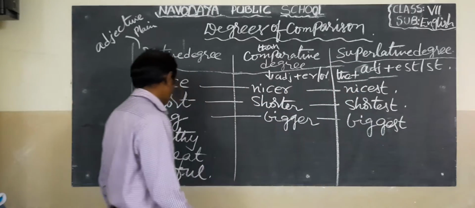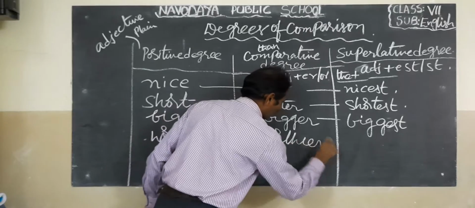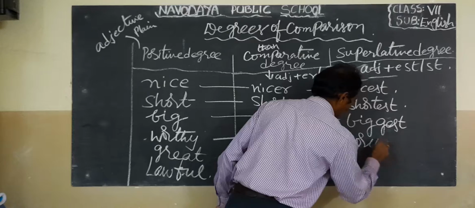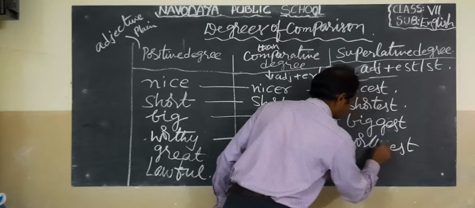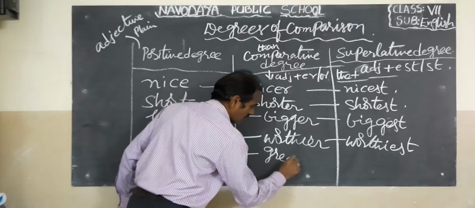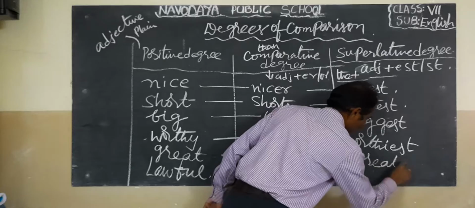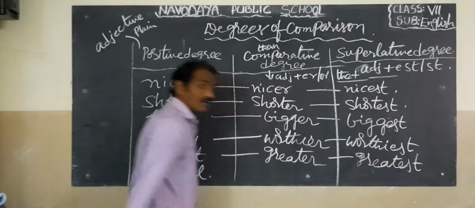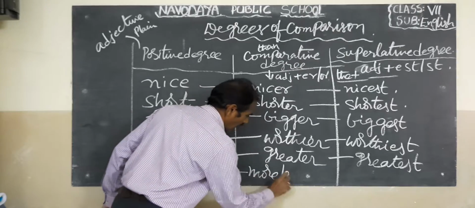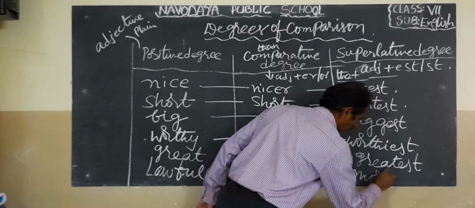Worthy, worthier, worthiest. Great, greater, greatest. Next one is lawful, more lawful, and most lawful.